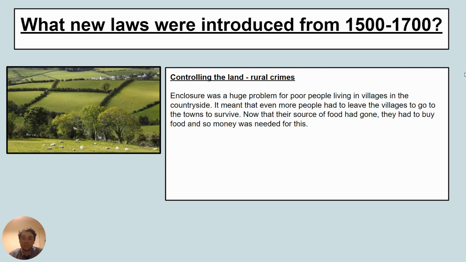Now, this means enclosure is a huge problem for people living in villages in the countryside. It means that they had to now leave the village to go to the towns to survive. We've already looked and seen at how that was a problem. Their source of food had gone. They had to buy food now, and they didn't have money to do this. They were poor.